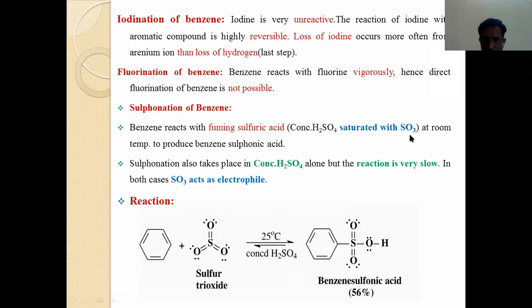Sulfur trioxide is one chemical, sulfuric acid is another chemical. When this sulfur trioxide is added over the sulfuric acid, the resultant mixture is called fuming sulfuric acid. This fuming sulfuric acid is reacted with the benzene molecule at room temperature to produce benzene sulfonic acid